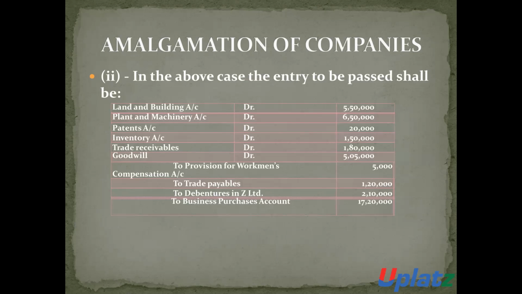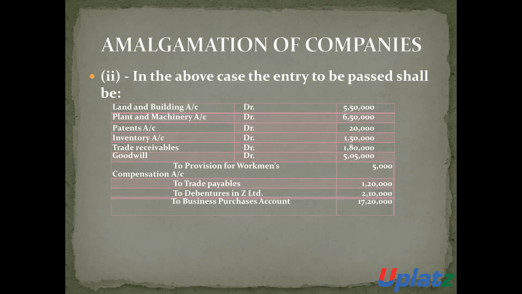Number 2: in the above case, these entries are required to be made. Debit all the assets, credit all the liabilities, and credit the business purchase account. So: land and building account debit 5,50,000, plant and machinery account debit 6,50,000, patent account debit 20,000, inventory account debit 1,50,000, trade receivable account debit 1,80,000, goodwill account debit 5,05,000.